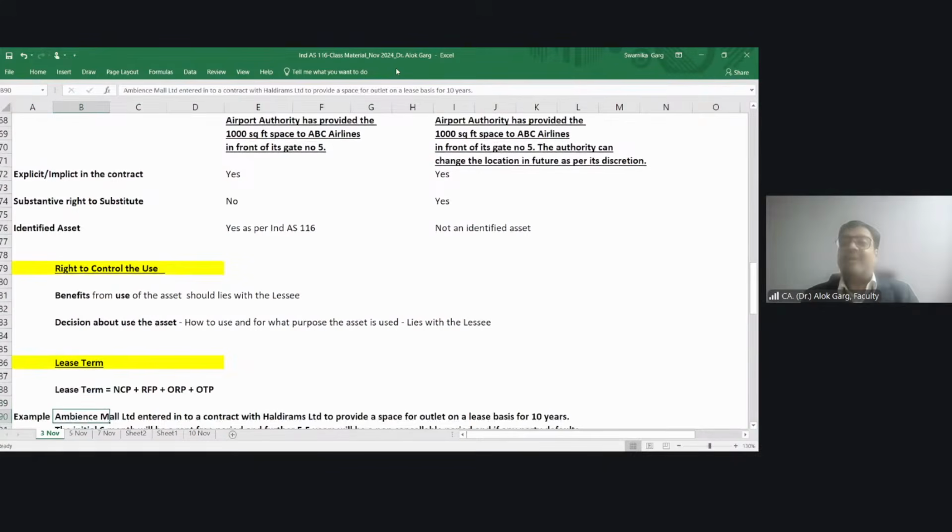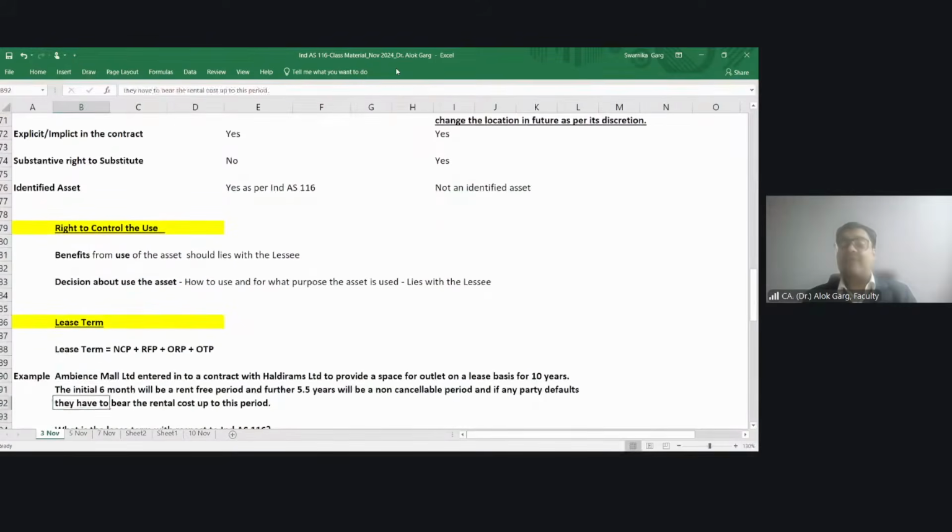Lease term is a non-cancelable period. Plus rent-free period. Plus optional renewal period, if lessee is reasonably certain that lessee is going to renew the optional renewal period. Right? Plus optional termination period, if lessee is reasonably certain that lessee is not going to avail the termination option. Is that clear to all of you? Yes?